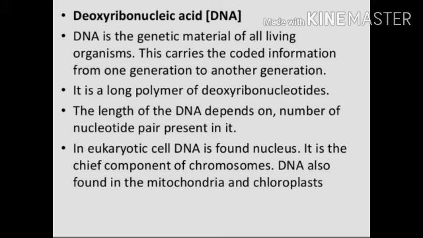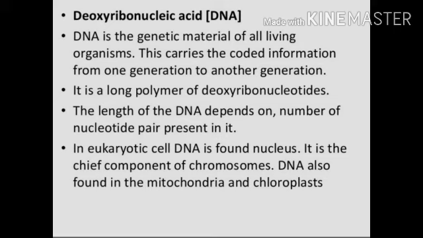In a eukaryotic cell, you know what a eukaryotic cell is? The DNA is found in the nucleus. It is the chief component of the chromosome. DNA is also found in the mitochondria and chloroplast.